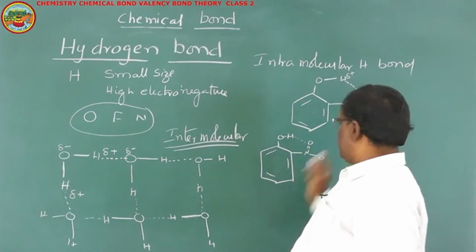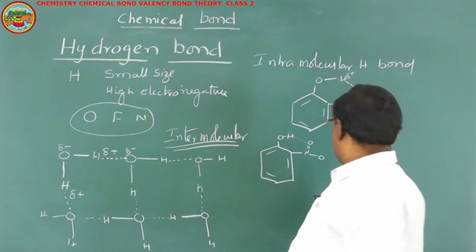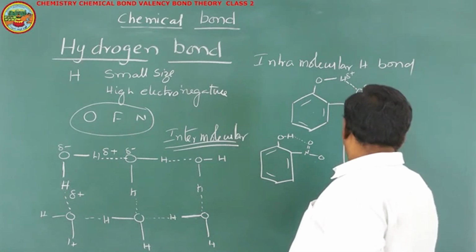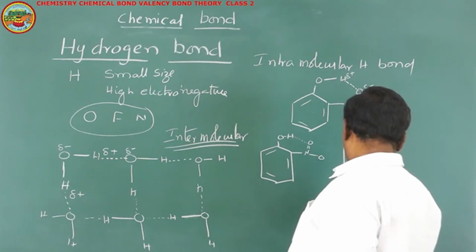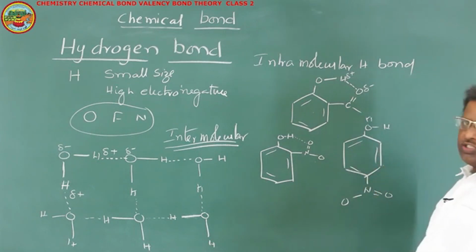Here you will have intramolecular hydrogen bond. There is another nitrophenol where you will have the nitro group at the para position. The nitro group is present in the para position.